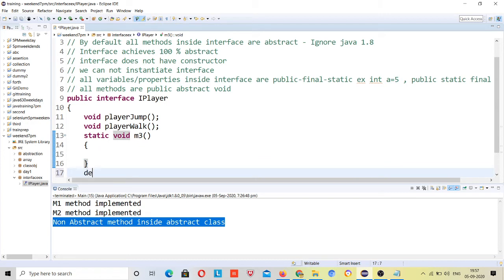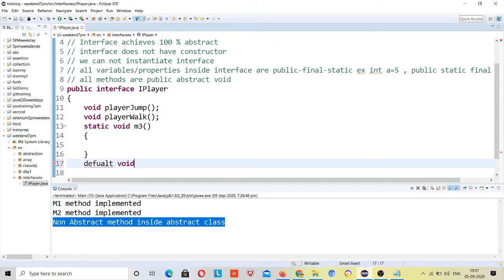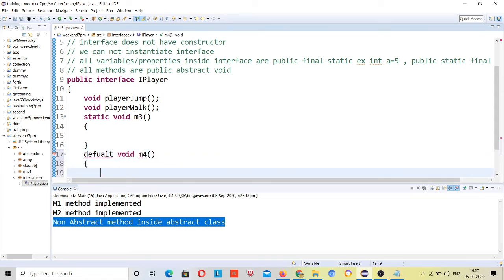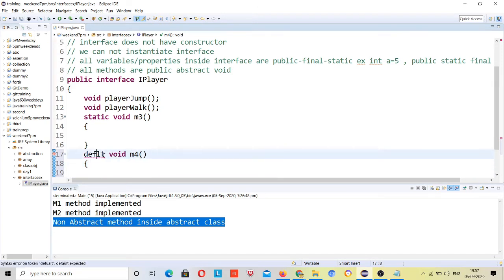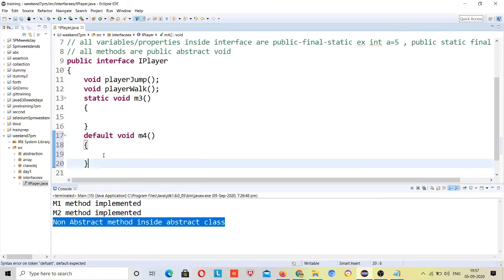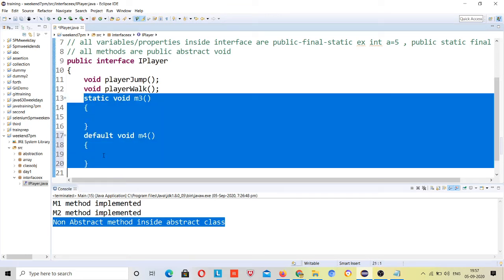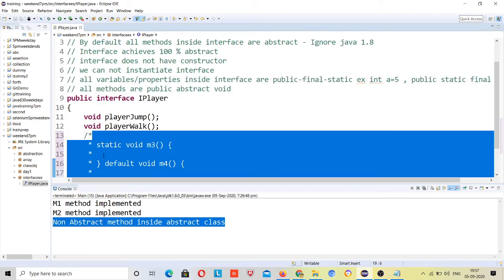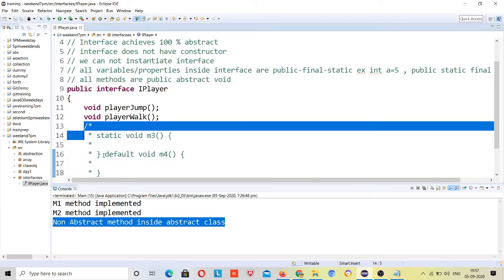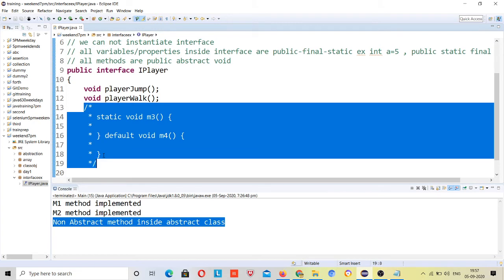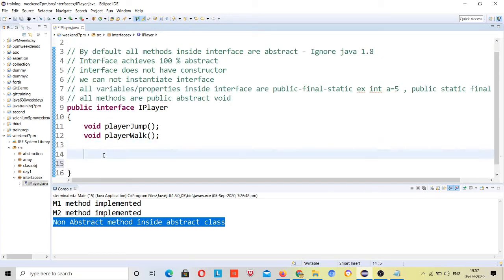Default doesn't mean scope, right? This default is related to something else. Default void m4, suppose I try to take it. What does it mean? Okay, right? So you can have static, but I will share some articles, just explore this. Our agenda is not to cover these topics, but we should have knowledge about the interface. We don't use such things in our Selenium topics.